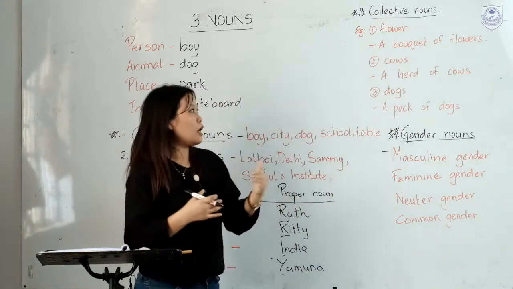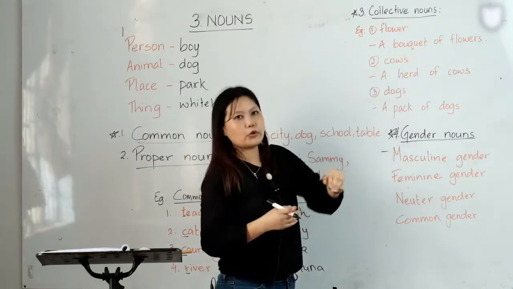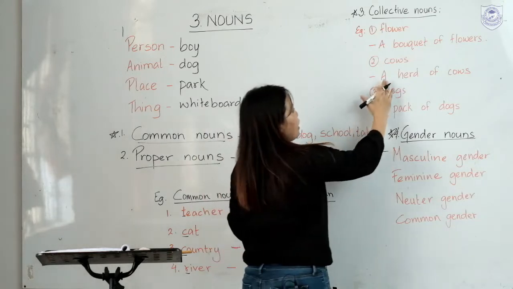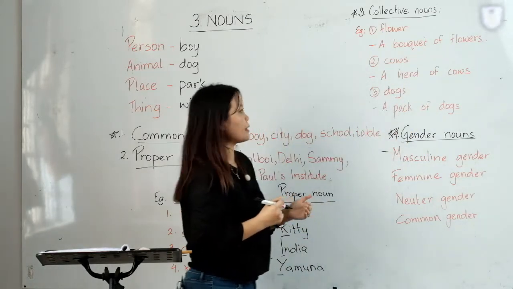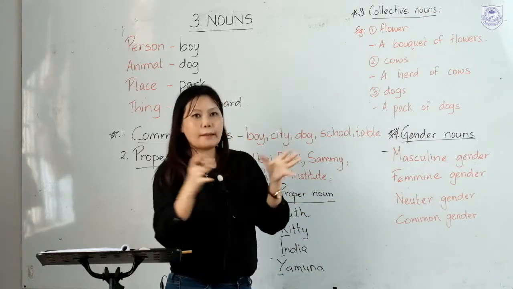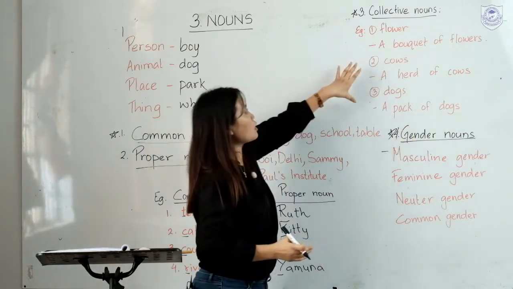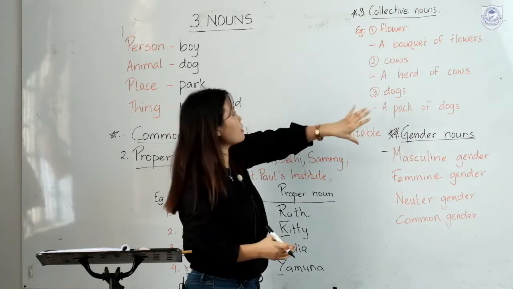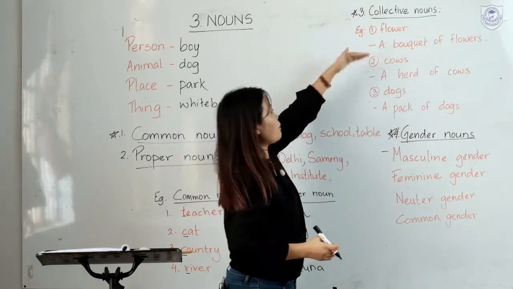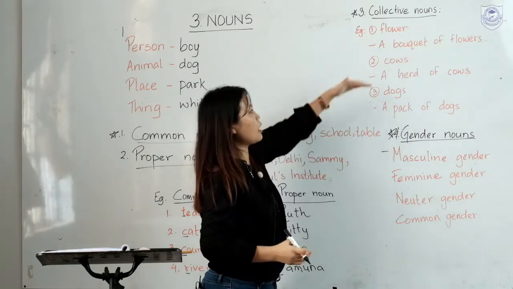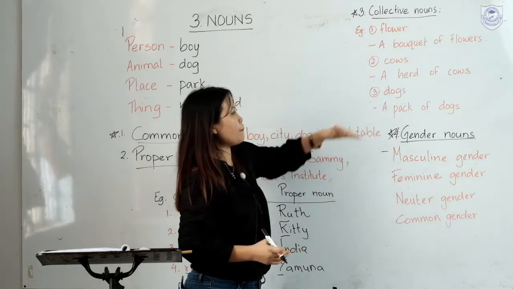When we are talking about a group of cows, we don't say a group of cows, we say a herd of cows. And then whenever we talk about a group of dogs, we say a pack of dogs. These are called collective nouns. Alright? Let me repeat. A bouquet of flowers, a herd of cows, and then a pack of dogs.